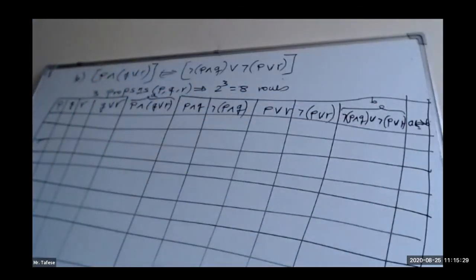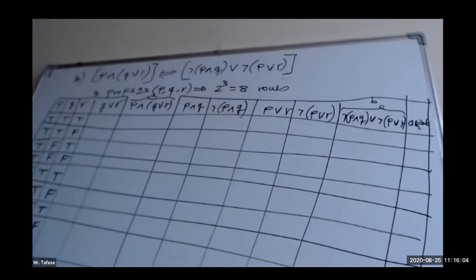In the last column. So let us start. For P: true, true, true, true, 4 truths and 4 falses. For the second one, 2 truths and 2 falses, 2 truths and 2 falses. And for the third proposition, 1 true, 1 false, 1 true, 1 false, 1 true, 1 false.